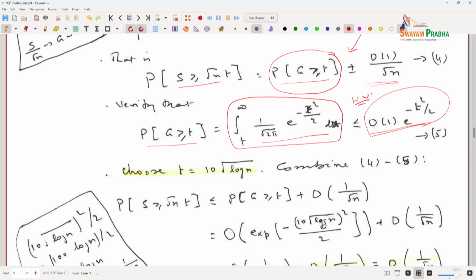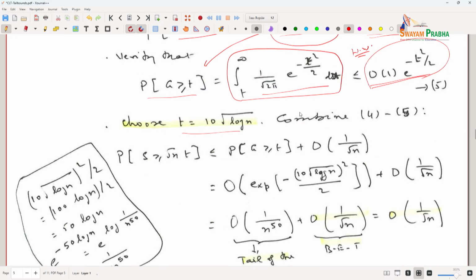Now, t is a variable I have to choose. So, I am going to choose t equal to 10 times square root of log n. I am now going to combine this term, which is given by here, which is bounded by here, and I chose a particular t. So, combine 4 and 5, what is that?